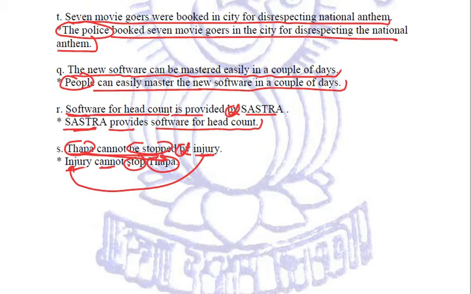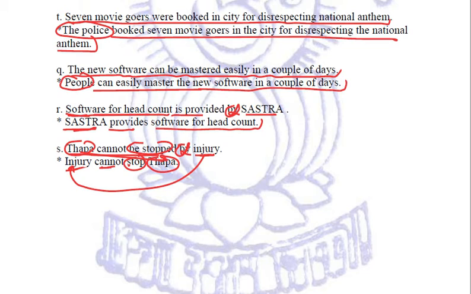Clear? So I hope all these sentences would have once again brushed up all your rules and all your learning part related to the chapter. If you are able to understand all these things, perfectly good.